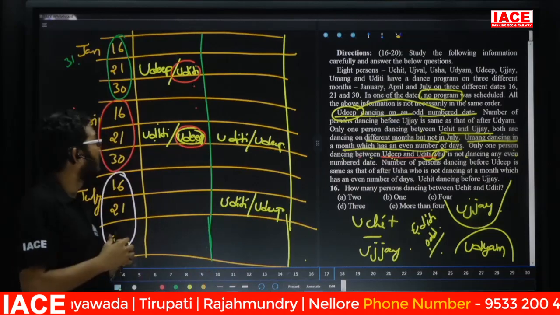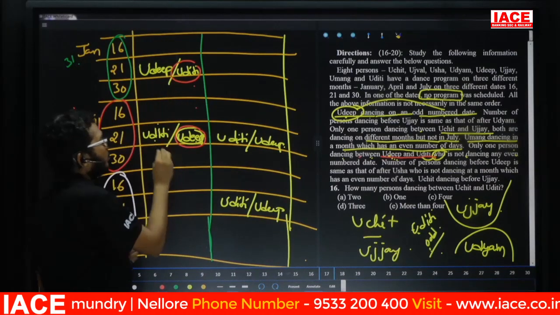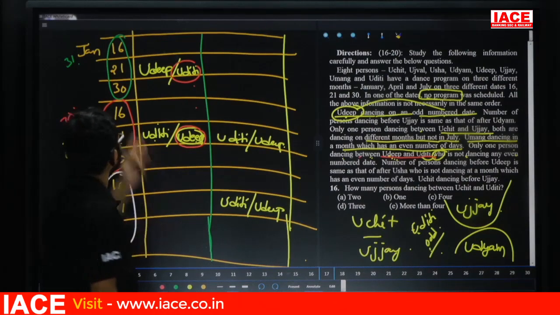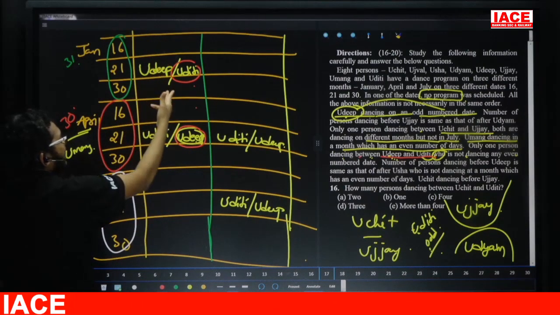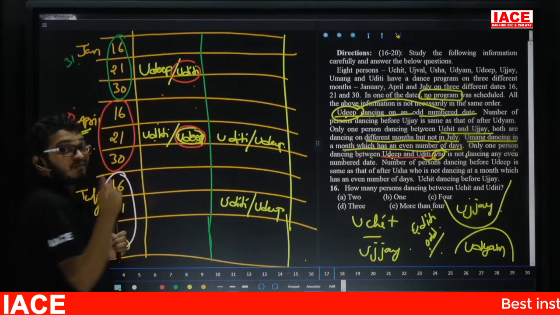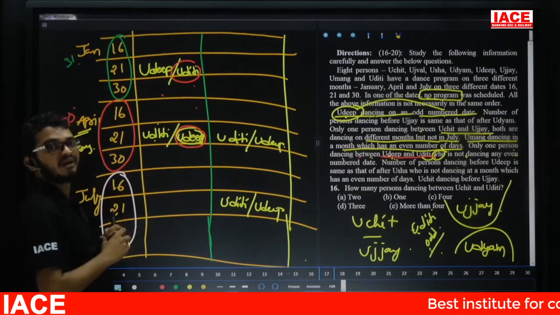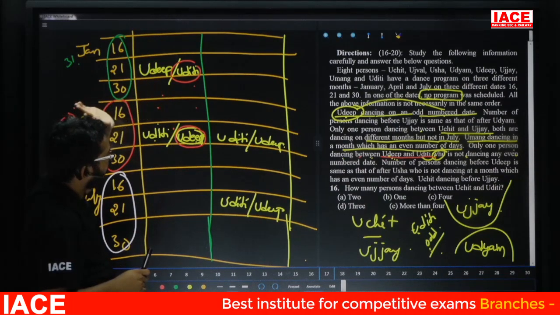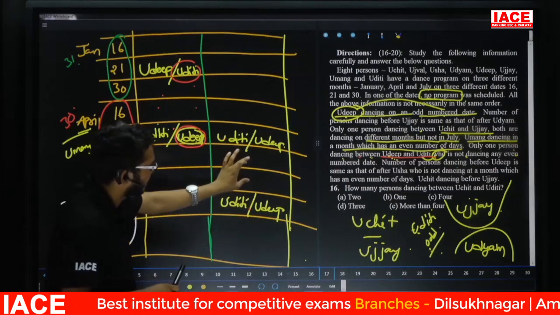How I took the possibility: between Udip and Uditi both are having the program on the odd number date. That means 21st. Here 21st means there is a two-day gap. Here again 21st. That means one day is indirectly no program.